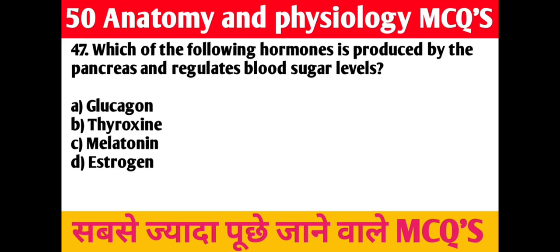47. Question. Which of the following hormones is produced by the pancreas and regulates blood sugar levels? A. Glucagon. B. Thyroxine. C. Melatonin. D. Estrogen. Right answer is A. Glucagon.